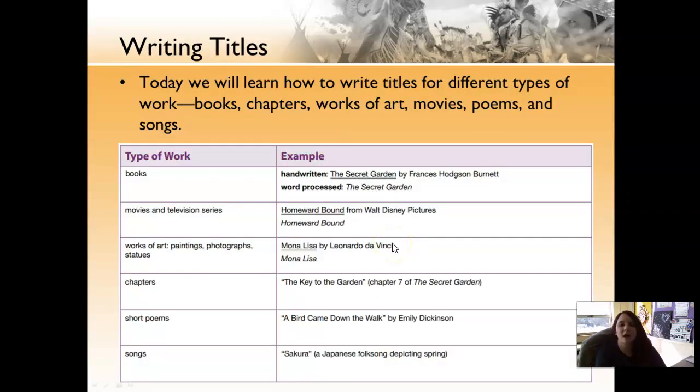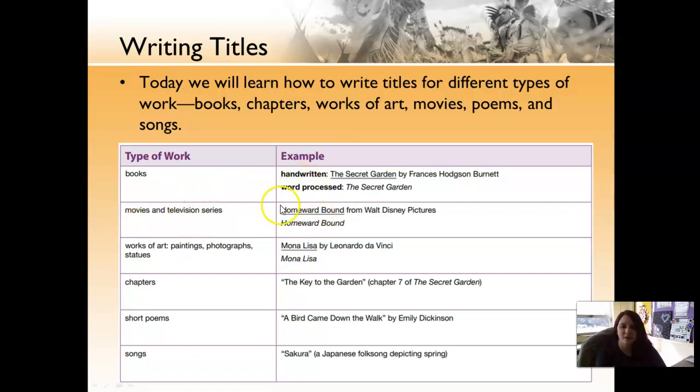So today we're going to learn how to write titles for different types of works: books, chapters, movies, etc. If we're writing the title of a book, we're going to underline it if we're handwriting it, or if we word process, we're going to italicize. Remember, italicize is when it's a little bit slanted. Word process means typed, by the way.